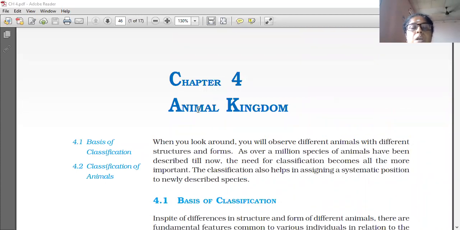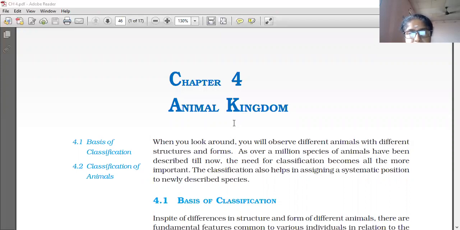Chapter 4, Animal Kingdom. When you look around, you will observe different animals with different structures and forms. As over a million species of animals have been described till now, the need for classification becomes all the more important. The classification also helps in assigning a systematic position to newly described species. So we are starting Chapter 4, Animal Kingdom.